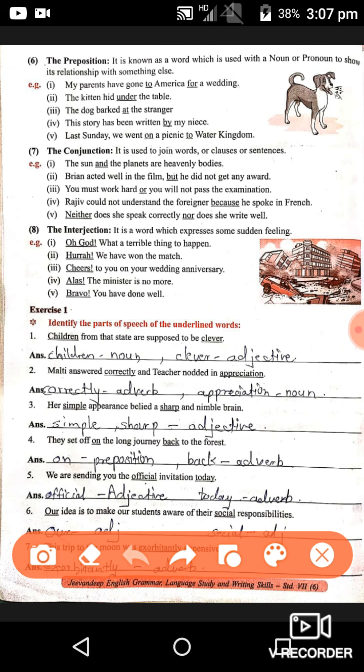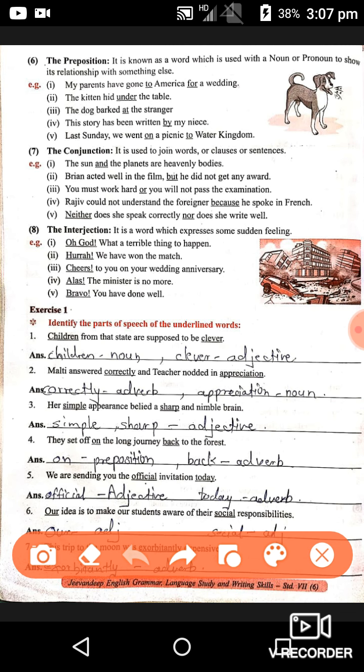You must work hard or you will not pass the examination. Or is here the joining word. Raju could not understand the foreigner because he spoke in French. Here two sentences are given which are dependent on each other. Because is your conjunction. Next one, neither does she speak correctly nor does she write well. Neither and nor both are called conjunctions. So in conjunctions, sometimes two words are given to join the clauses.